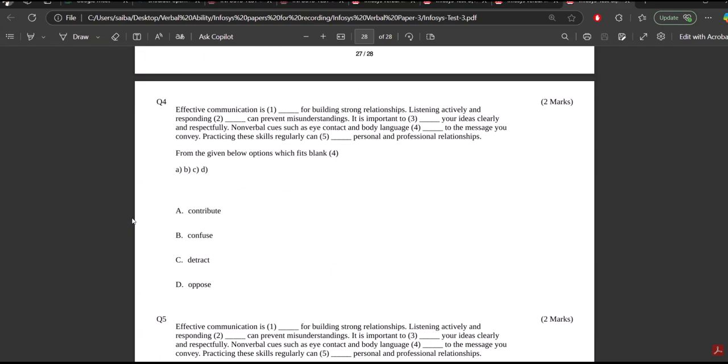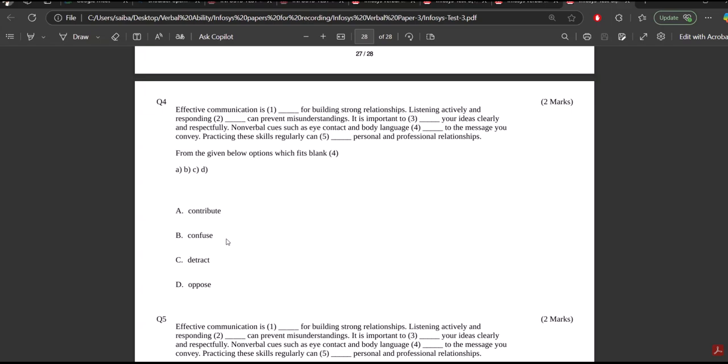Next one, effective communication is dash for building strong relationships. Okay, we are done with 1, 2, and 3. Now we are at 4. Nonverbal cues such as eye contact and body language dash to the message. Contribute, confuse, detract, oppose. So the answer is contribute, right? Eye contact and nonverbal cues play a major role in our body language. They are nonverbal communication, so they always contribute to the message we say.